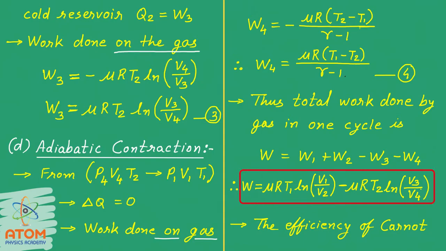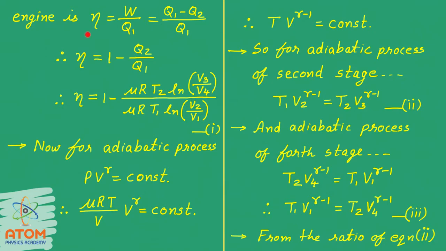Now we can derive the equation of efficiency. The efficiency of Carnot engine can be written as eta is equal to W upon Q1. You already know this equation. Here W can be written as Q1 minus Q2, so we will get eta is equal to 1 minus Q2 upon Q1. As we know already, this equation is applicable for all types of engine. Now let us move forward.